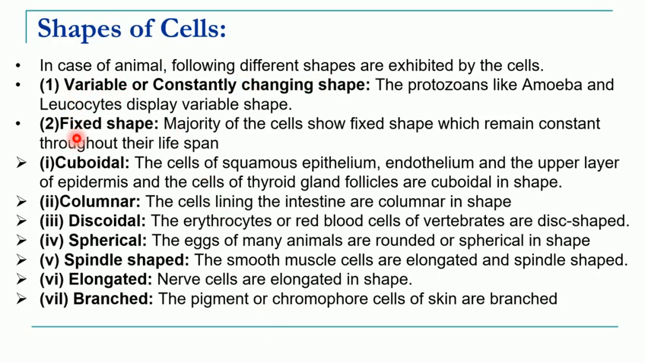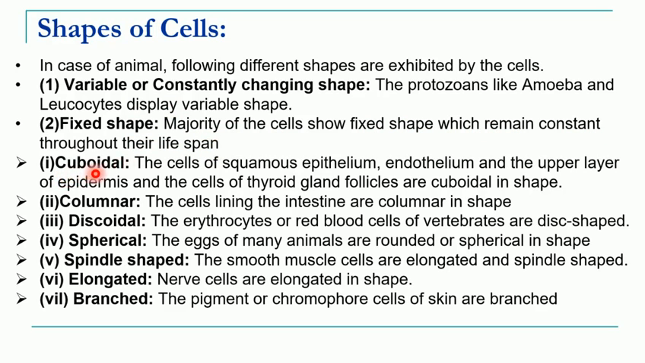So two main types: one that is constantly changing shape, for example protozoans like amoeba and leukocytes, that is WBCs, which show variable shape. Then there are fixed shapes. The second category is fixed shape. The majority of the cells in the body have a fixed shape. That means the shape does not change and remains constant throughout the lifespan of the cell. So what are the basic shapes?